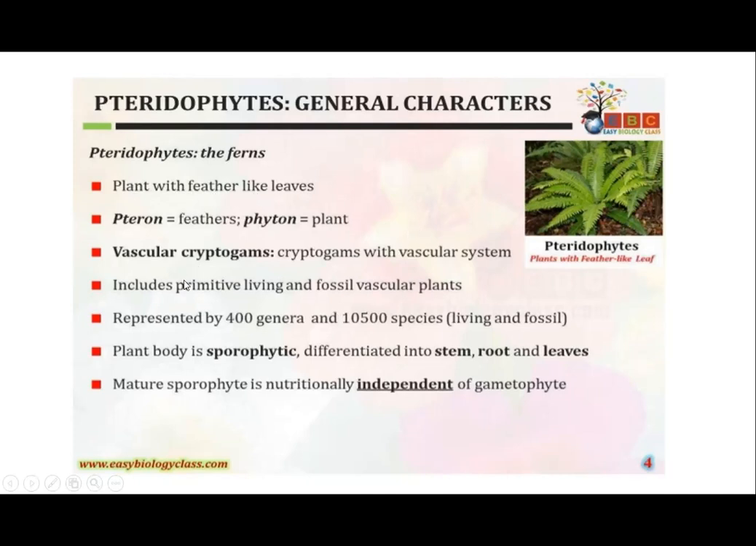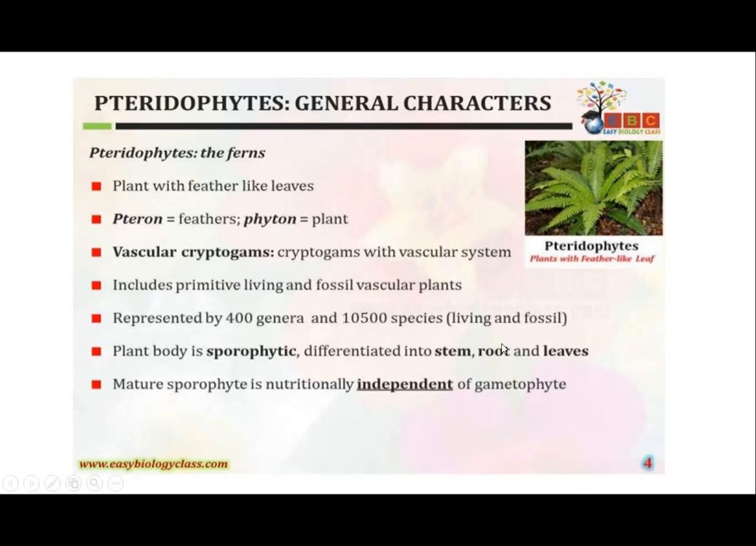Next. These include very primitive vascular plants. Pteridophytes are considered as the primitive vascular plants. They do not have a well-developed vascular system, just like in angiospermic plants. They have a very primitive type of vascular tissue system. Next comes the plant body.